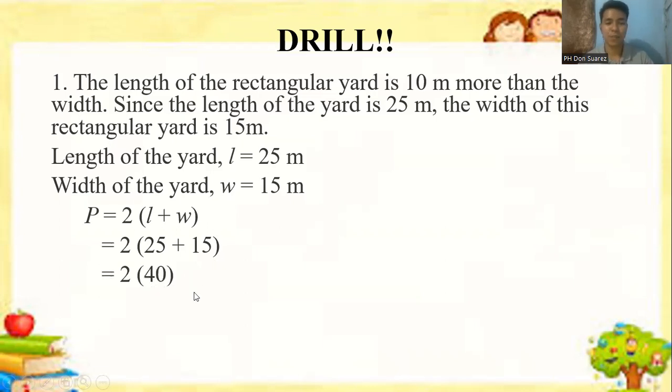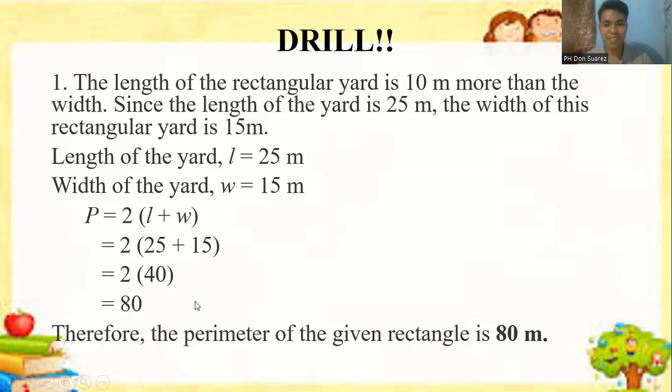So 2 times 40, how much? That becomes 80. Therefore, the perimeter of the given rectangle is 80 meters. All right? Very good, very good.